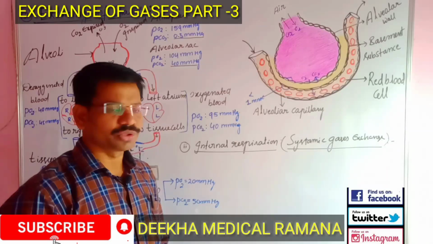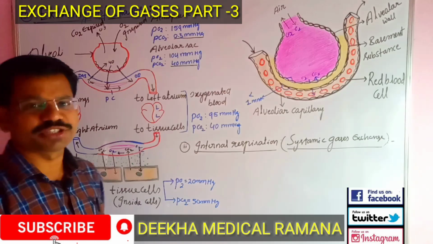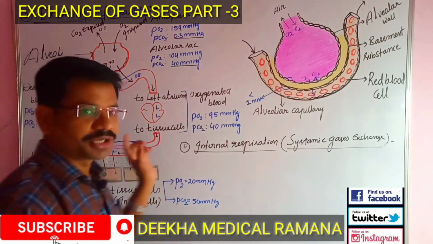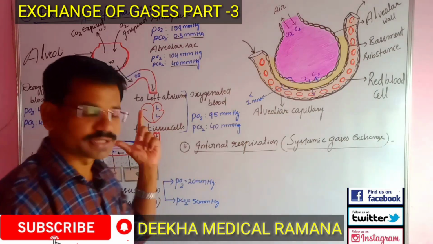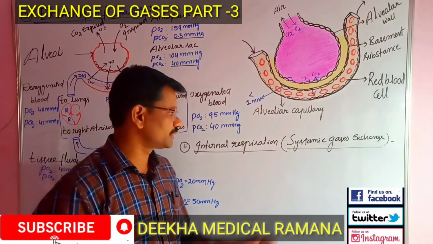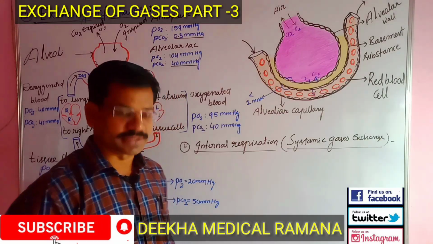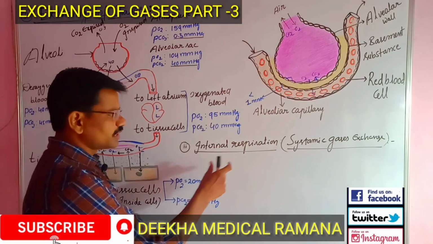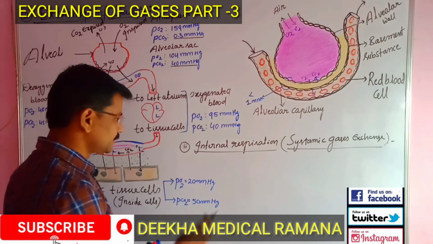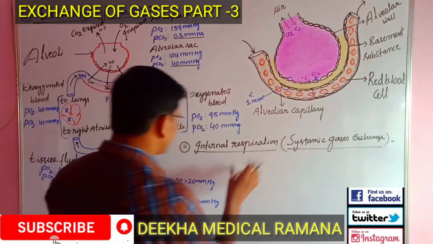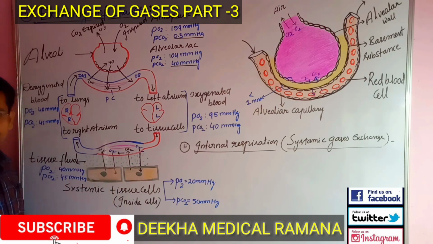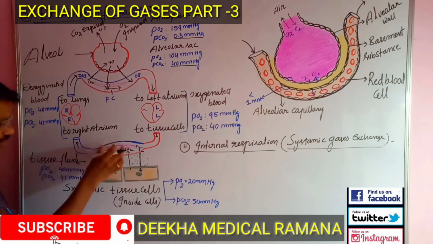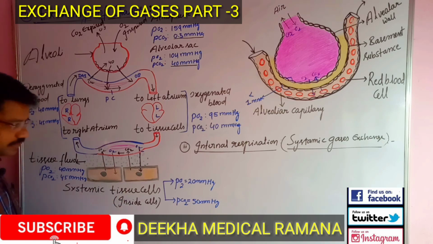Today we are going to continue the topic of exchange of gases. The continuity part of exchange of gases, the second step involved in the exchange of gases, is internal respiration or systemic gases exchange. What is meant by internal respiration or systemic gases exchange? The exchange of gases takes place between the tissue capillaries and the body cells. That means the tissue blood capillaries and body cells.